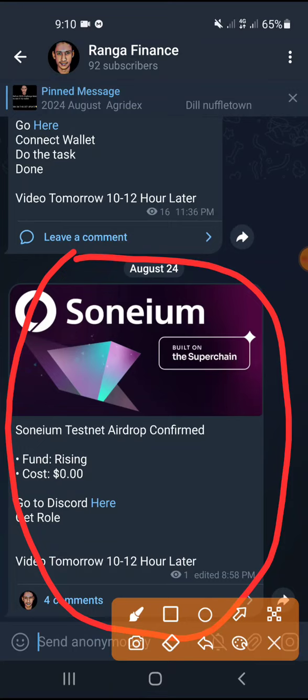This airdrop that you are seeing on the screen is not yet totally published. You are on the early bird, you are an early riser in this airdrop. So you don't need to spend anything at all, you just need to follow their instructions. You need to join Discord in order to get the airdrop testnet. So it's totally early, you can see it in a good way.